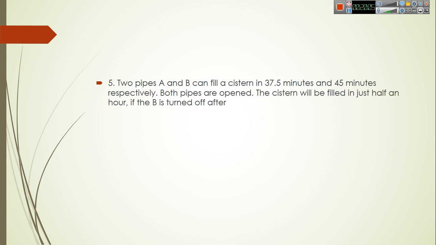So moving on to our last question. Two pipes A and B can fill a cistern in 37.5 hours and 45 minutes respectively. So the amount of work they have to do will be equal to their LCM. For the LCM I will write their multiplicative form and we will not multiply it, because in further calculations we will manage and multiplication will not be required.